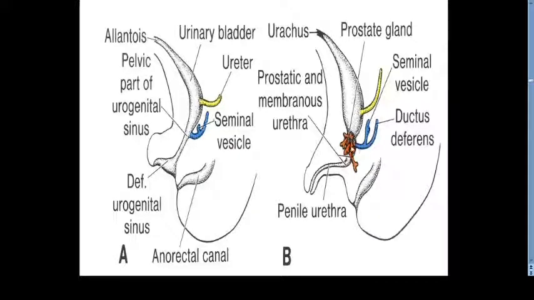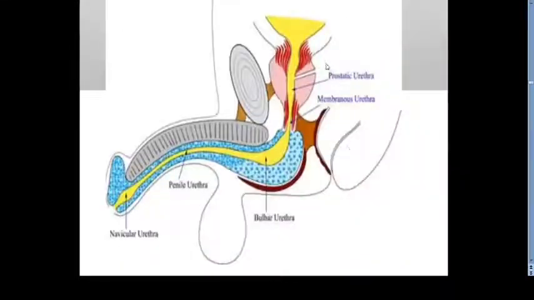These endodermal outgrowths will grow into the surrounding mesoderm, so this part is going to form the glandular structure, whereas the surrounding mesenchyme is going to form the connective tissue and blood vessels in relation to this prostate gland. So these are sections showing the various parts of the male urethra.